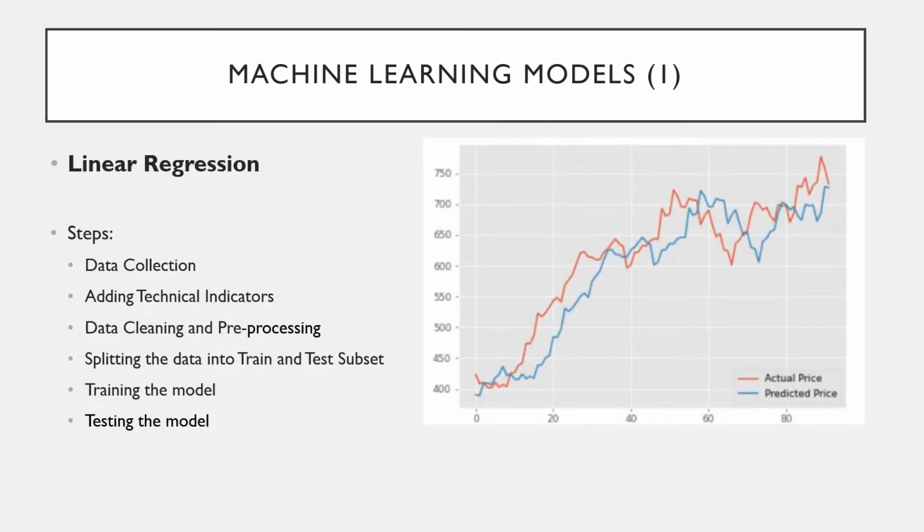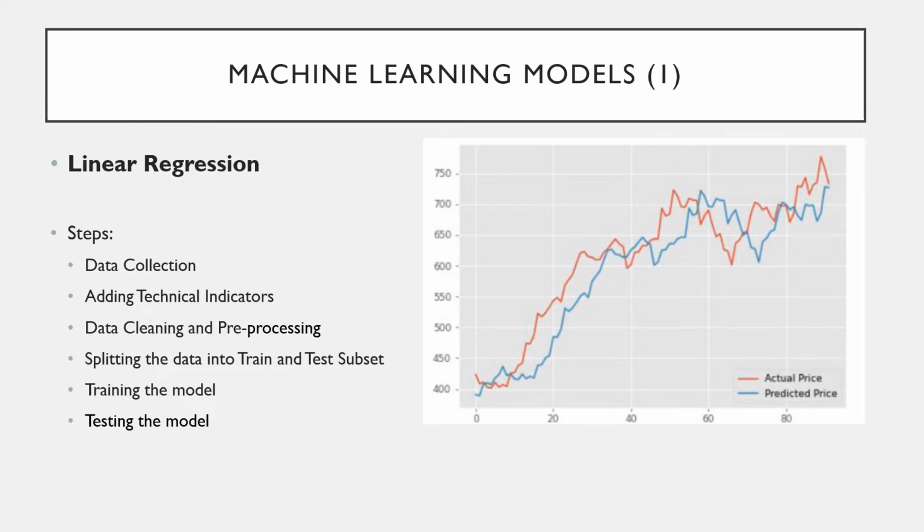Three different machine learning models have been used in this application, and the first one we look at is linear regression. The steps used to perform linear regression are as follows. We extract all the data from the Yahoo Finance library. For the second step, we add the relevant technical indicators, which is the closing price in this case. For the third step, we ensure that there are no null values and perform data cleaning and pre-processing so that we can get accurate results. The fourth step is to split the data into train and test subsets, and this is done in an 80:20 ratio. Finally, we train and test the model to obtain the results for the linear regression model.